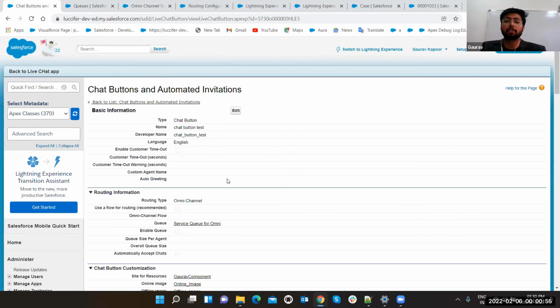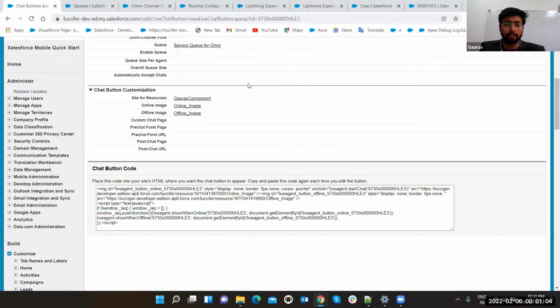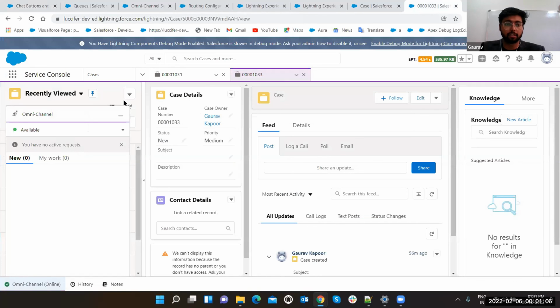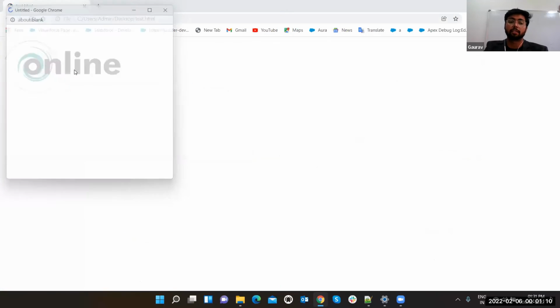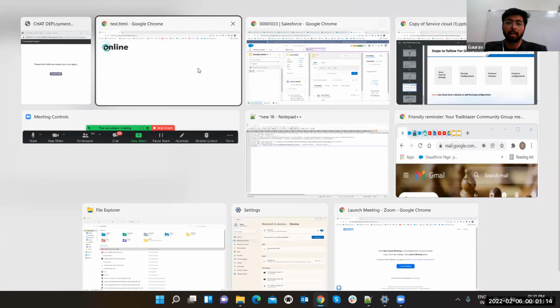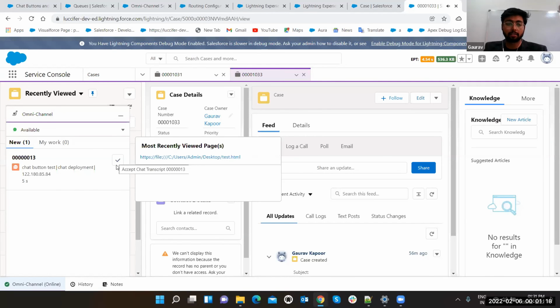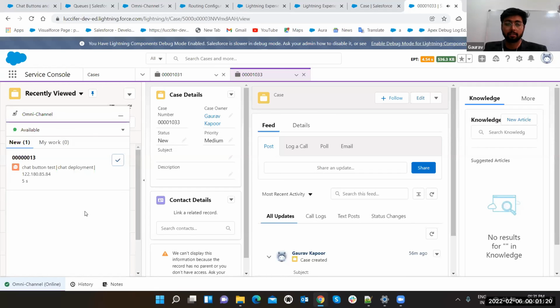Now this chat button automated invitation, the same link, you do not have to copy the link again. Just use the same link, and now it is online. Just refresh it. Now it's online because now we are using omni-channel instead of Lightning. Just click on it. Now we are going to have a request here. See, we got it. Just click on here. He has accepted it.